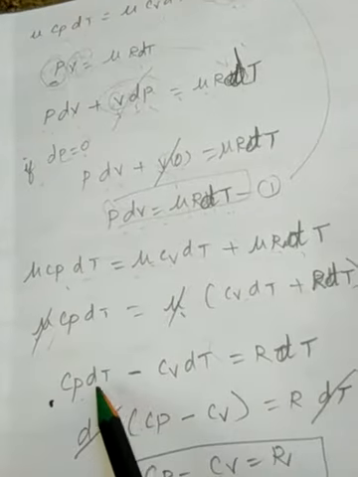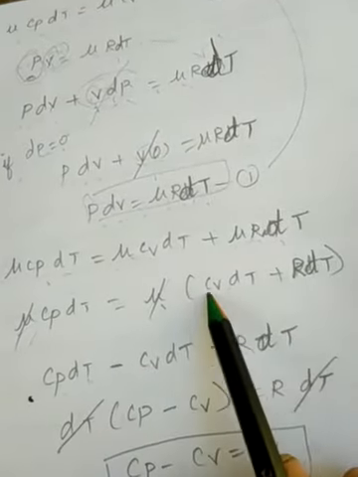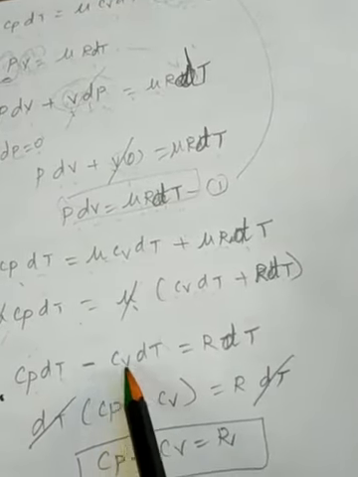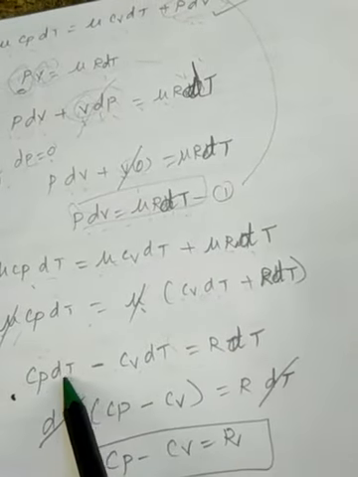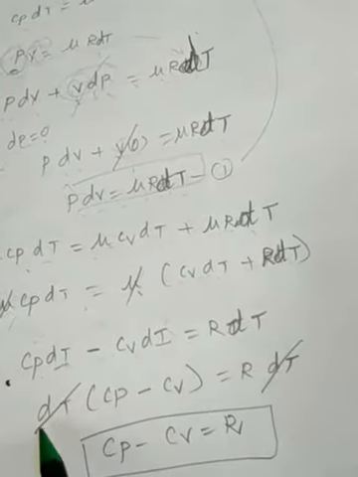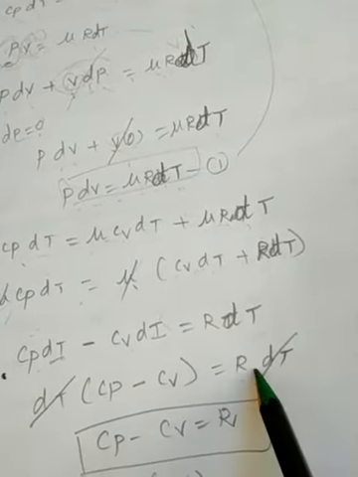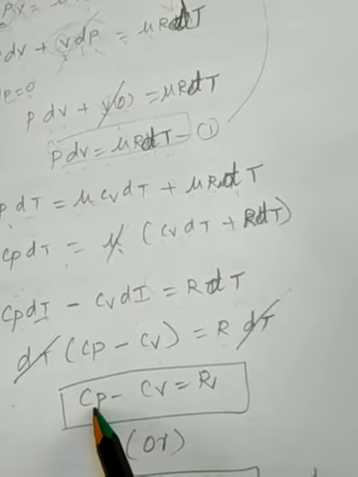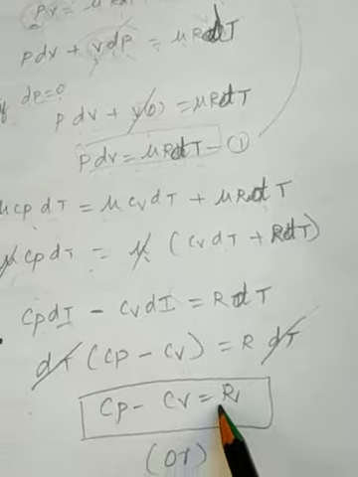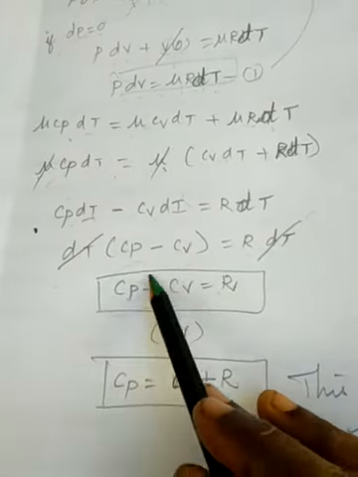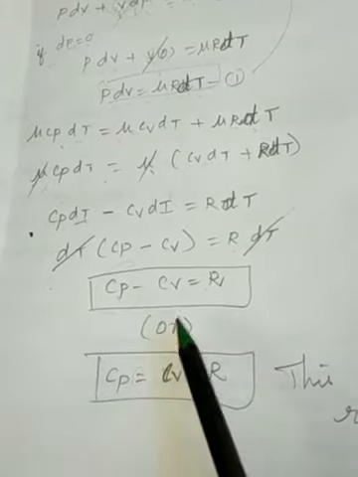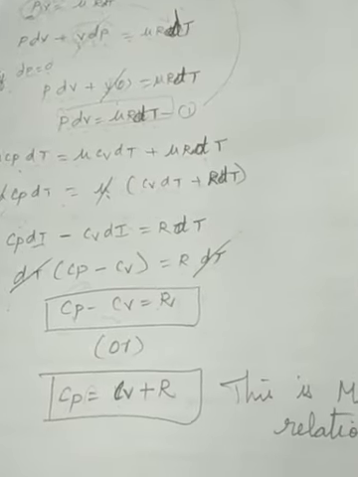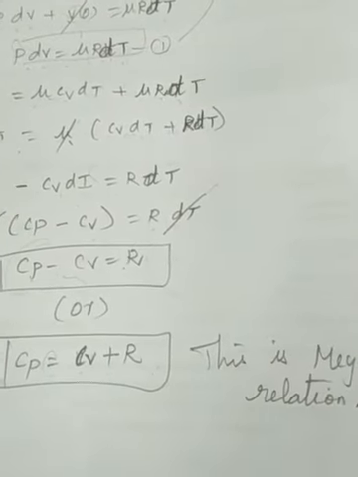Now Cp dt comes, and the CV dt we bring to this side. Bringing CP and CV to one side, we get Cp minus CV dt equals R dt. Here dt is common, so we take out dt: dt times Cp minus CV equals R dt. The dt cancels, so we get the Mayer relation: Cp minus CV equals R. Otherwise, we can write Cp equals CV plus R. This is the molar relation. I hope you understood. Thank you children. Next we see